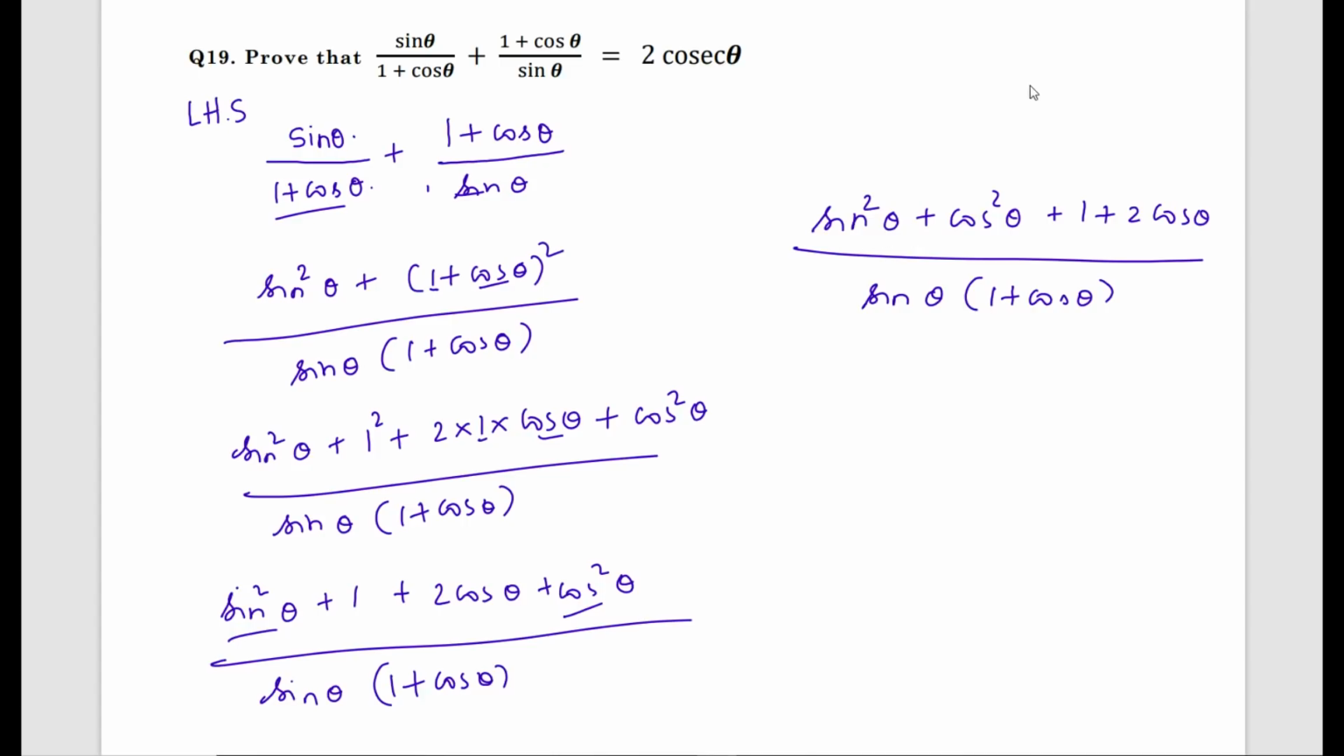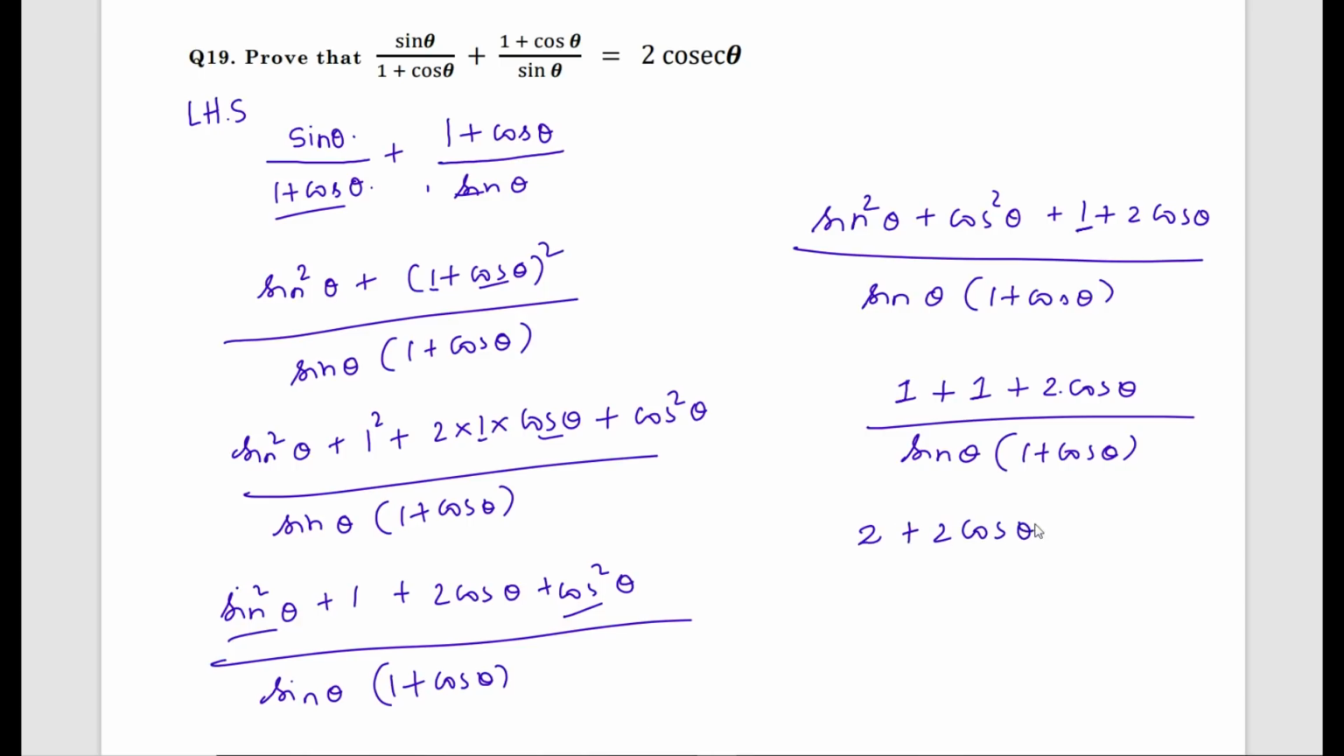Now what is sin square theta plus cos square theta? Using identity, sin square theta plus cos square theta is 1 because the theta is same, plus 1 plus 2 cos theta, whole divided by sin theta into 1 plus cos theta. What is 1 plus 1? 1 plus 1 is 2, plus 2 cos theta, divided by sin theta into 1 plus cos theta.